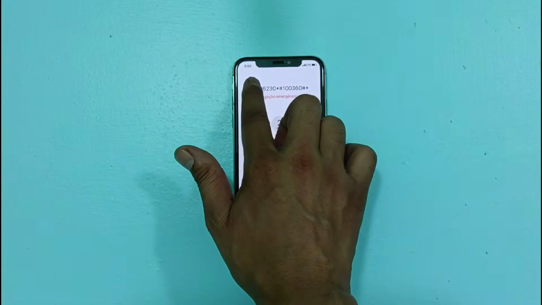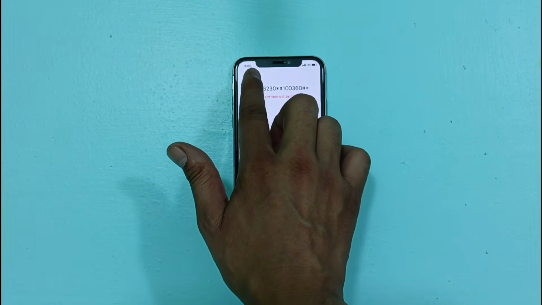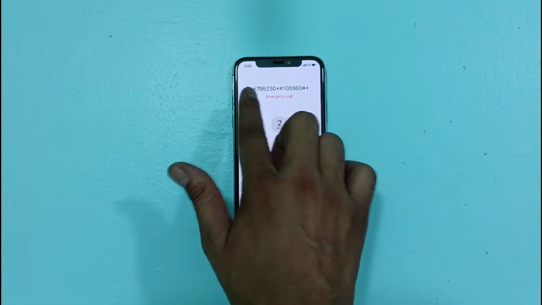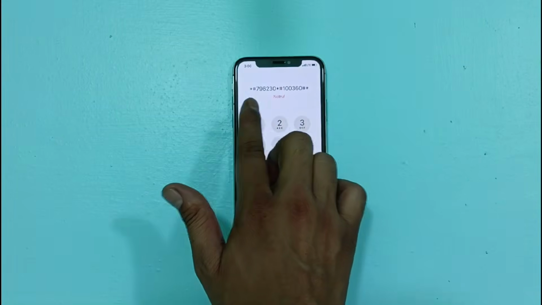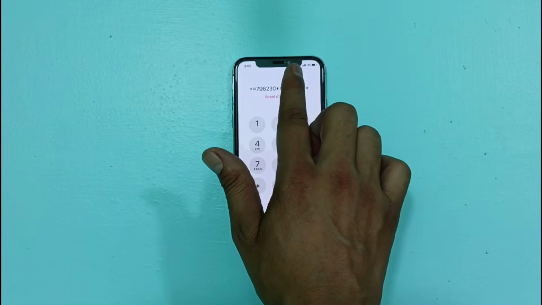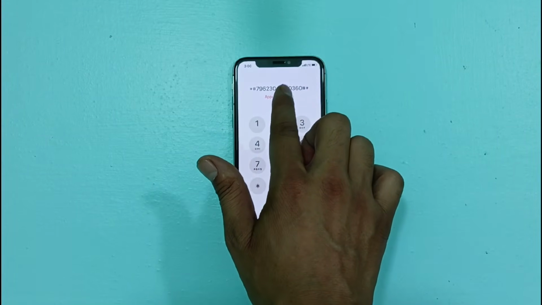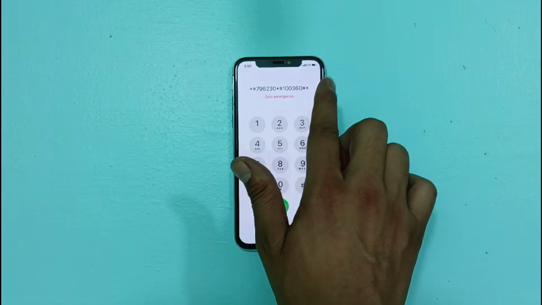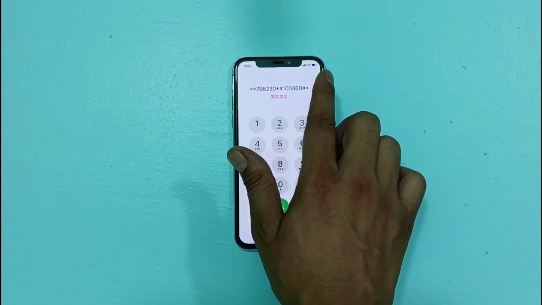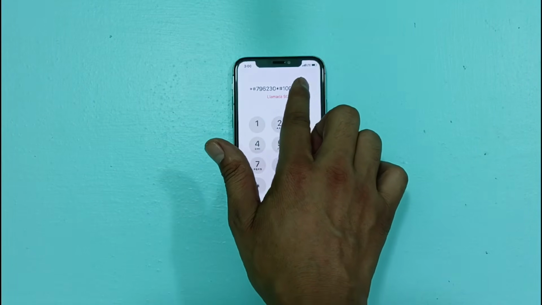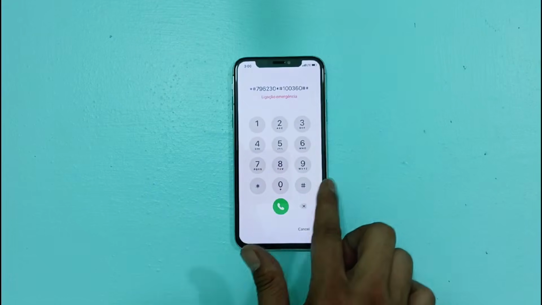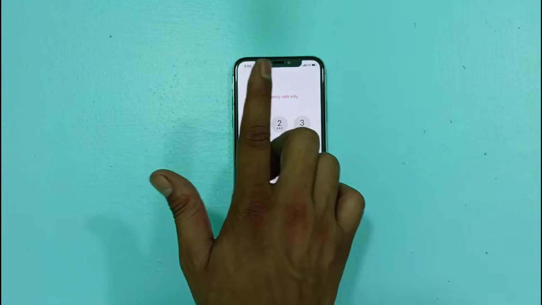Okay, I will show you this code clearly and tell you about it. You need to dial 796230 star hash 1003660 hash star. After dialing this code, you need to click on it.